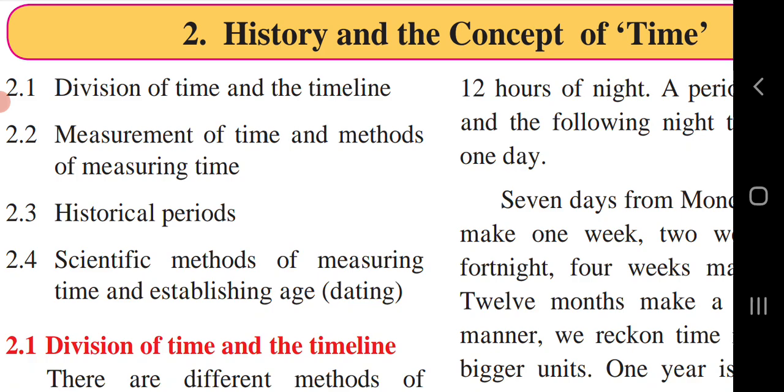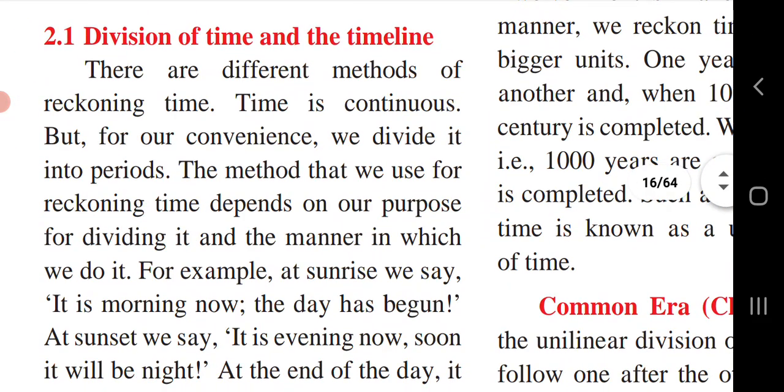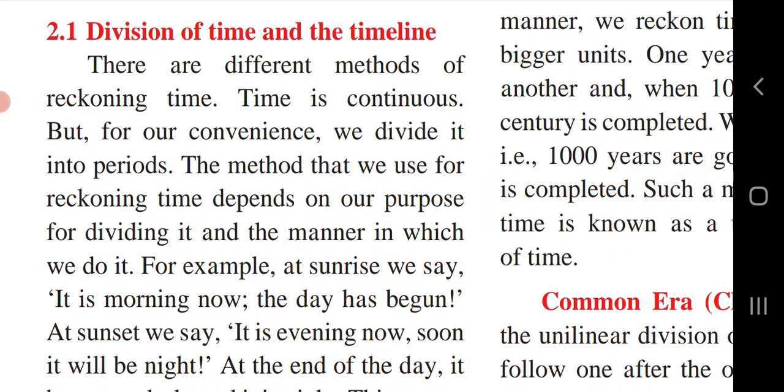Today we are going to see Standard 5th Environmental Studies Part 2, Chapter number 2, History and the Concept of Time. Here in this chapter, 4 points we are going to discuss. 2.1 Division of Time and the Timeline, 2.2 Measurement of Time and Methods of Measuring Time, 2.3 Historical Periods, 2.4 Scientific methods of measuring time and establishing age, that is dating. So today the first point, division of time and the timeline, that we are going to see today, and the remaining 3 parts we are going to see in the next period.